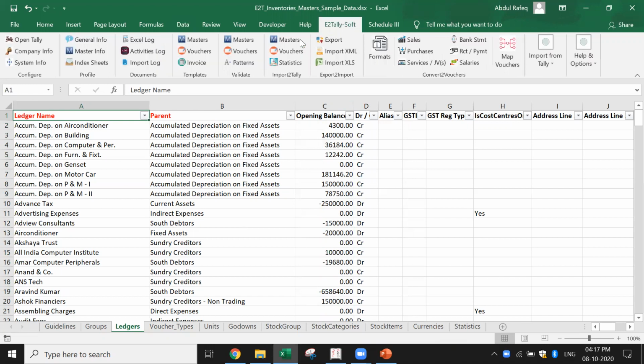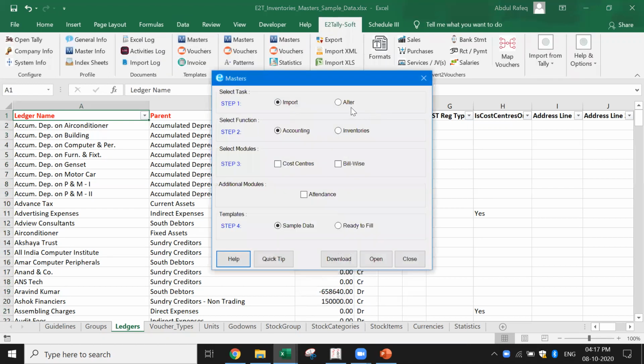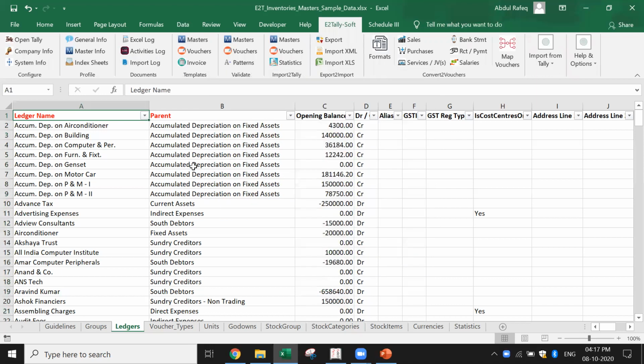Now let me show you that also. This is another unique feature which is there in our software. You can use the alter option and you can import only the specific fields which you want to import. Right, now I've got these masters. What I'm going to show you is how I can import these masters into Tally. It's very simple.